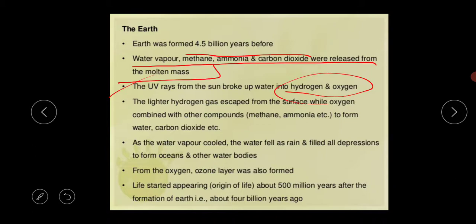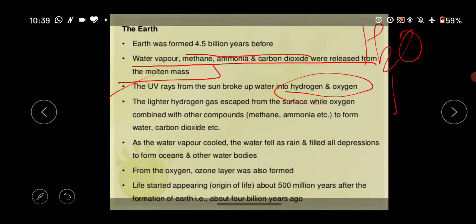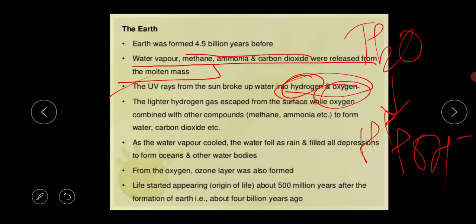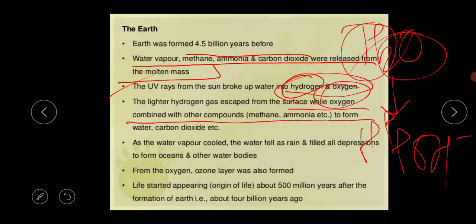The UV rays from the sun split the H2O into H+ and OH-, that is, hydrogen and oxygen. The water splits and we get hydrogen and oxygen. The lighter hydrogen gas escaped from the surface, while oxygen combined with other compounds to form water, carbon dioxide, etc.